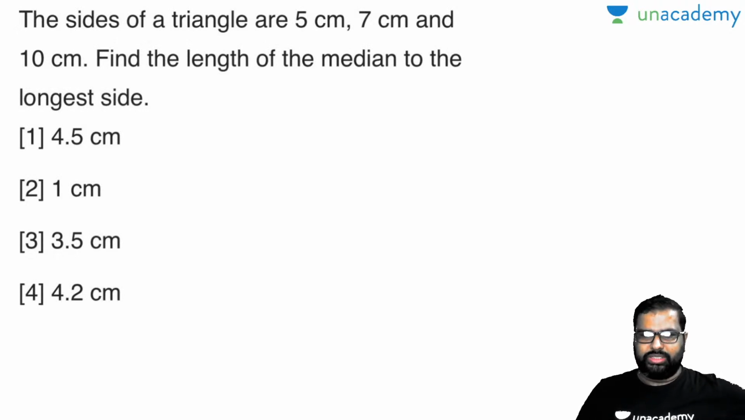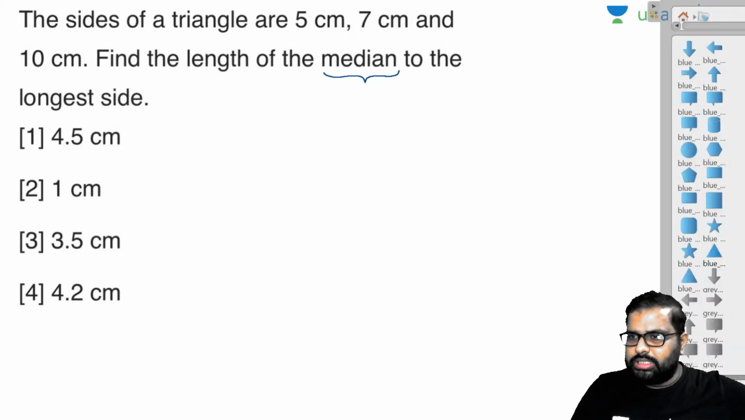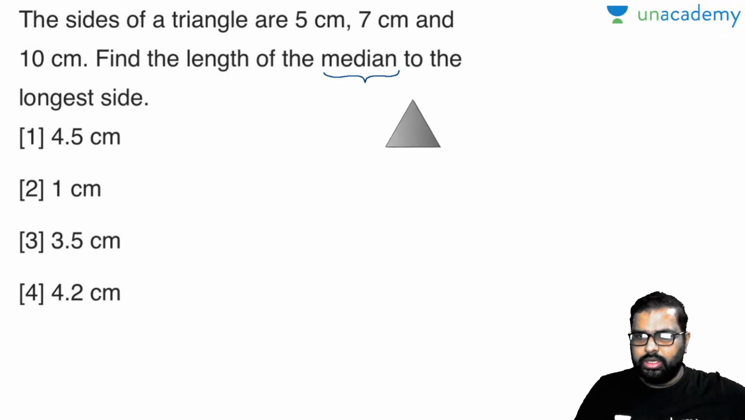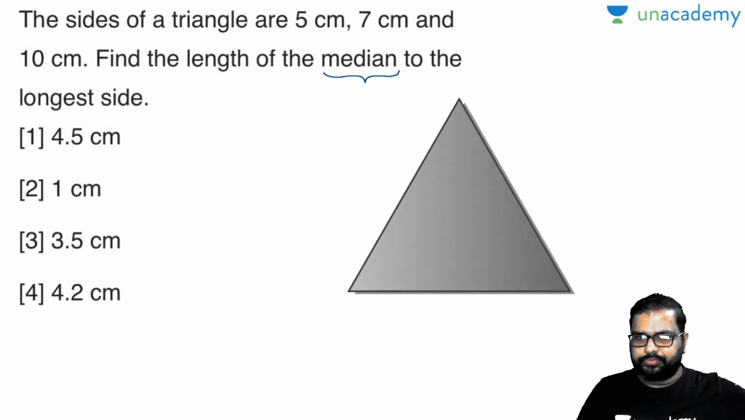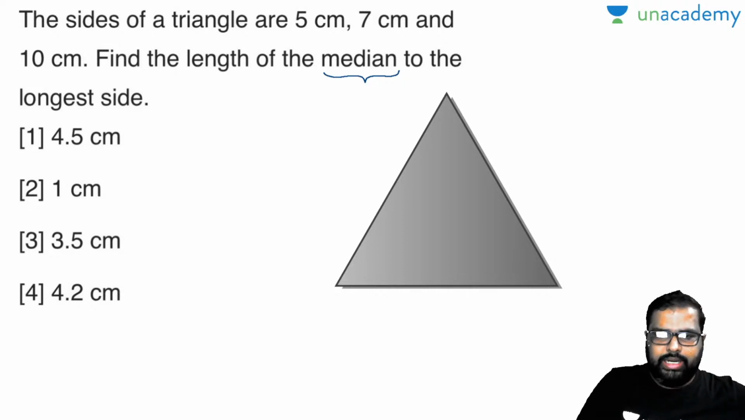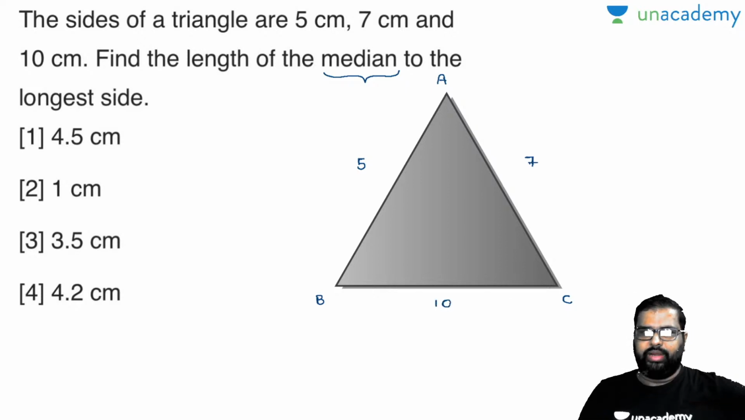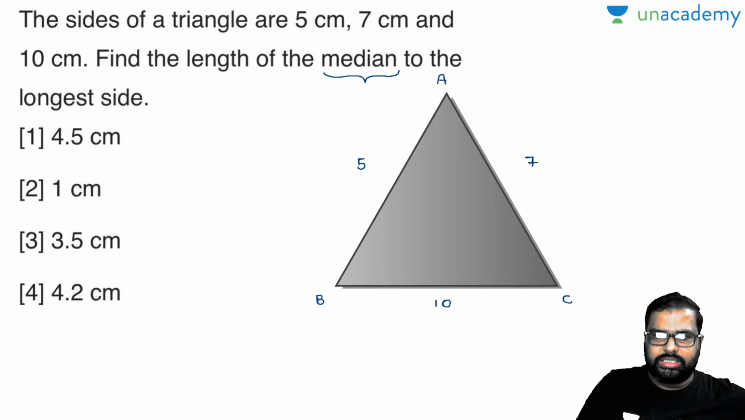Okay. Now this is the question, right? Again, same format. You are asked to find the length of the median to the longest side. Let's take a triangle there. So this is a triangle ABC. The sides of the triangle are 5 centimeter, 7 centimeter and 10 centimeter, and these are not Pythagorean triplets, so don't worry. Find the length of the median to the longest side.